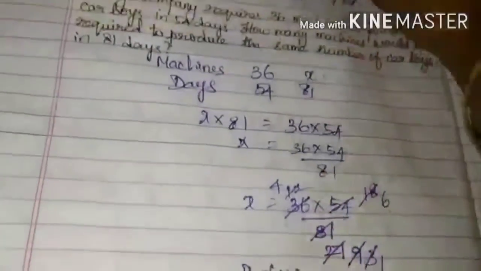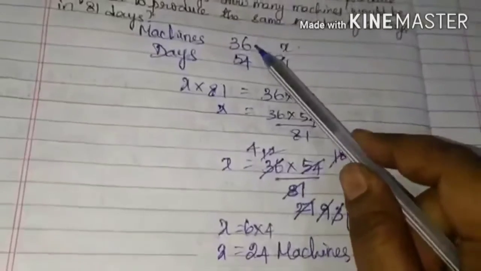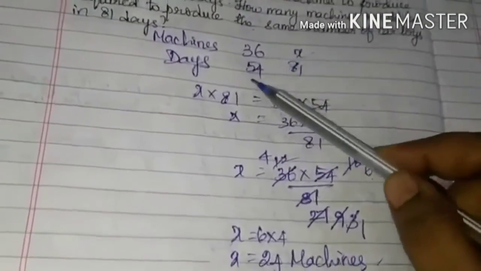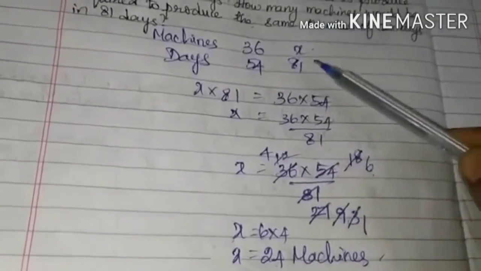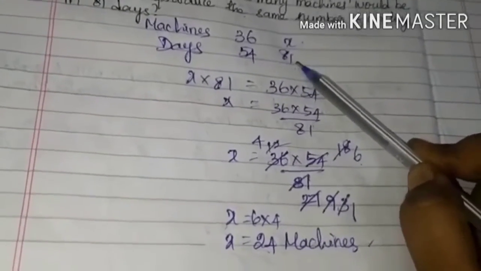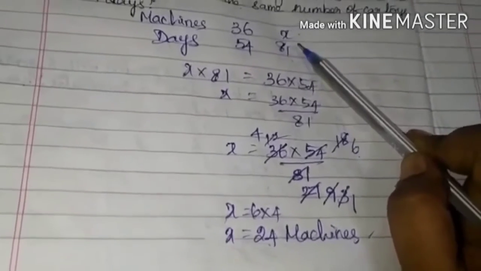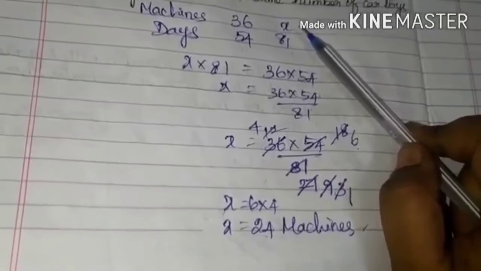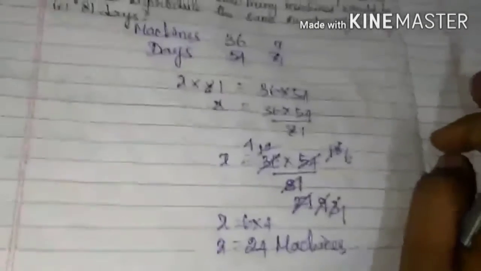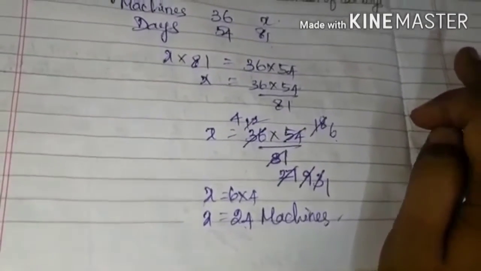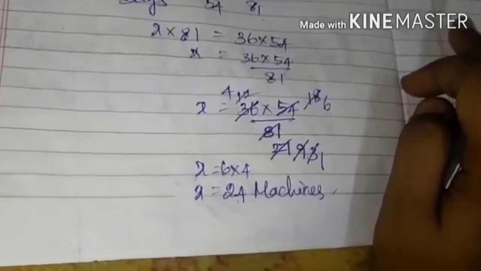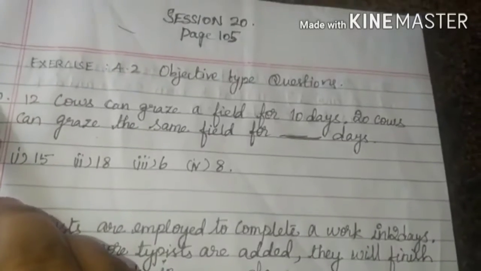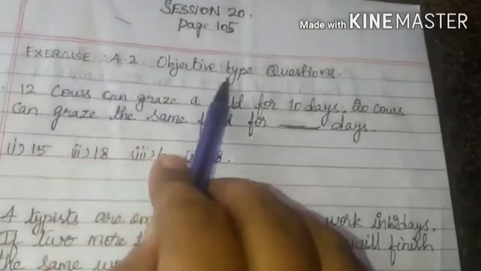Once again I will tell you, children. Here the machines reduced from 36 to 24, but the days increased. This is what we call inverse proportion. So this is the last sum in this exercise. Till now I have completed up to the 9 sums in exercise 4.2, on page number 88 in your book. Now this is question number 10, the 4.2 objective type questions.